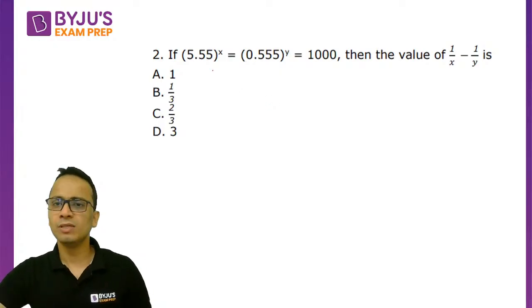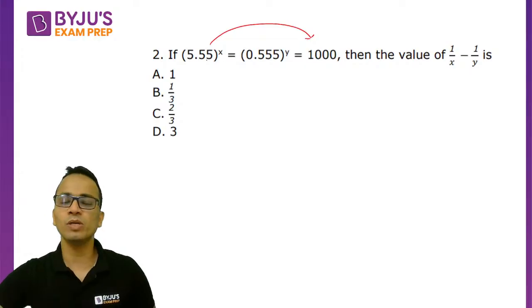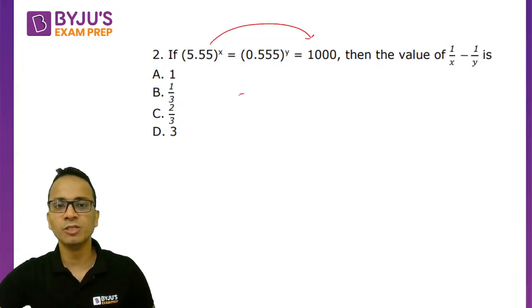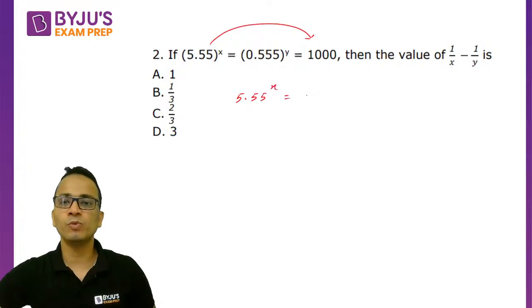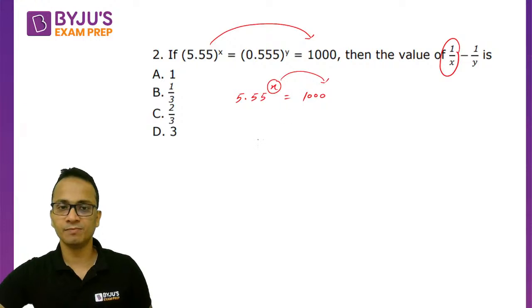Okay, now let me take this question. First of all, since these three expressions are equal, I'll take the first and third expression. So 5.55 raised to the power x is equal to 1000. Now since I have to introduce 1 upon x and 1 upon y, I should take this power on the other side. So I can write it as 5.55.